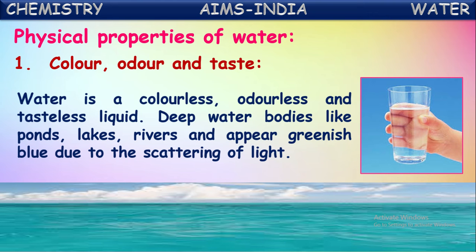But you may get one question: the water which we drink has a slight taste. That is because of the dissolved salts and gases in the water. Water which is suitable for drinking contains certain dissolved gases and salts in it. That is called mineral water. Because of the presence of these minerals and gases in the water, it gets a certain taste. That water is suitable for drinking. That is called potable water.